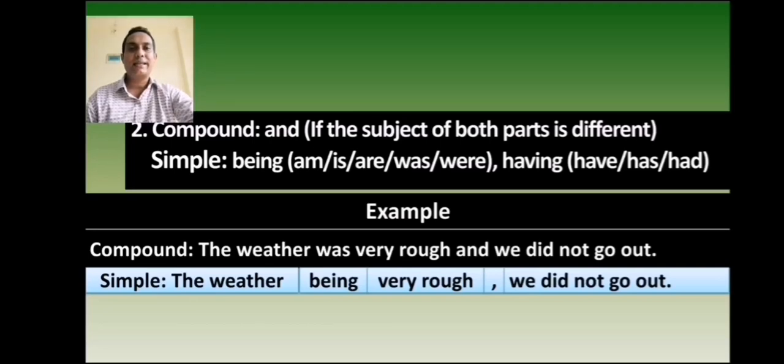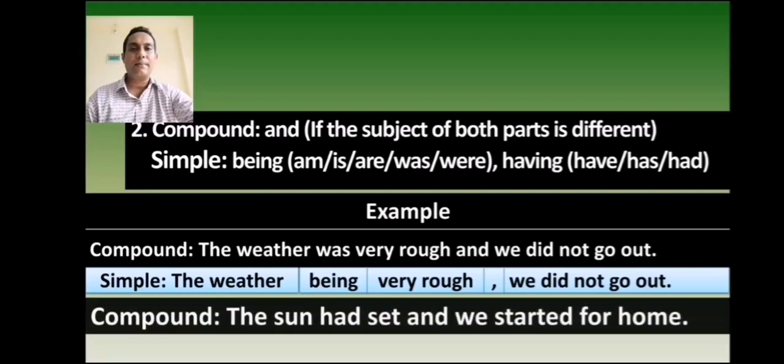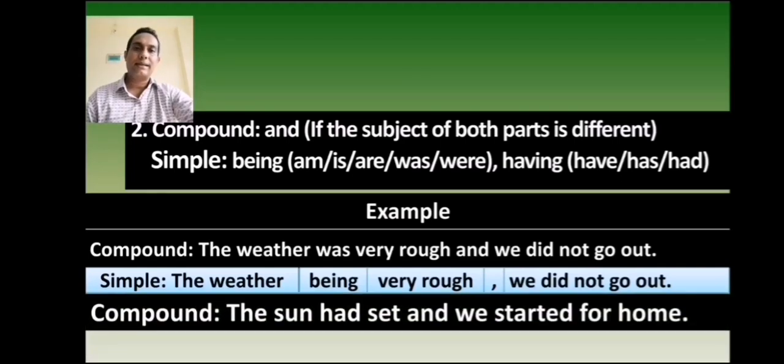সিম্পল সেন্টেন্স। See another example. The sun had set and we started for home. In this sentence, the sun had set is the first independent clause. We started for home is the second independent clause. In this case, you will write the subject of the first independent clause. The subject of the first independent clause is the sun.